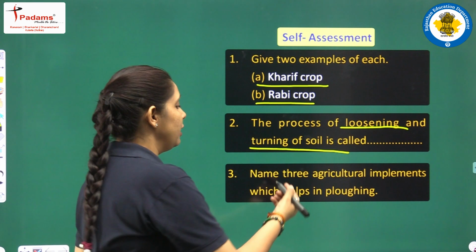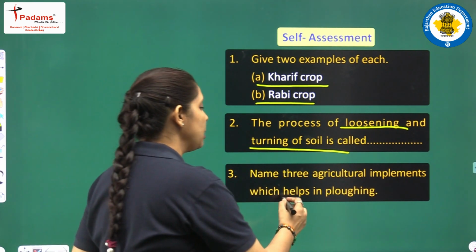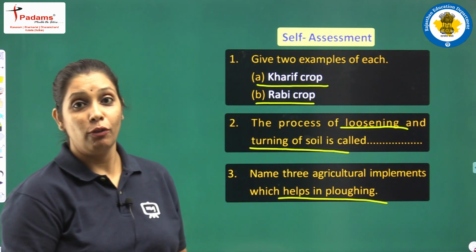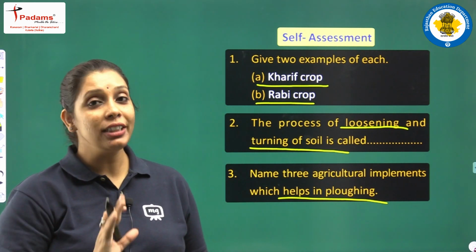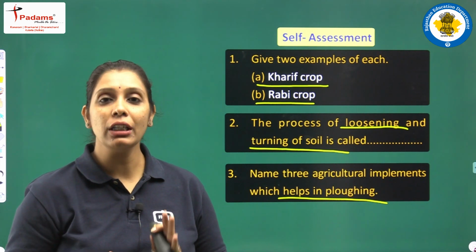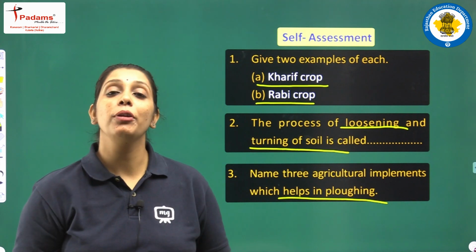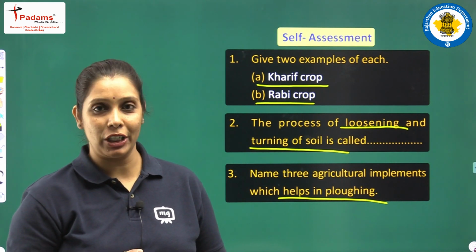Question number 3. Name 3 agriculture implements which help in plowing. We just discussed. Okay, you have to write all these 3 questions in your notebook, and in the coming section we will discuss all the remaining processes, all the remaining steps of crop production.